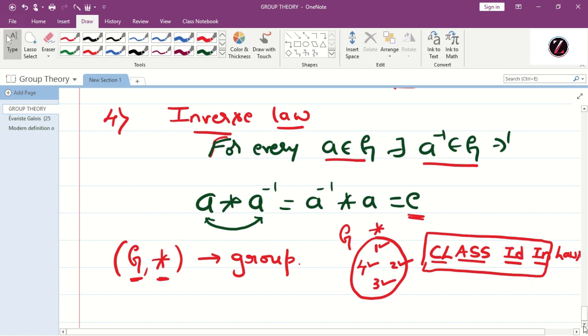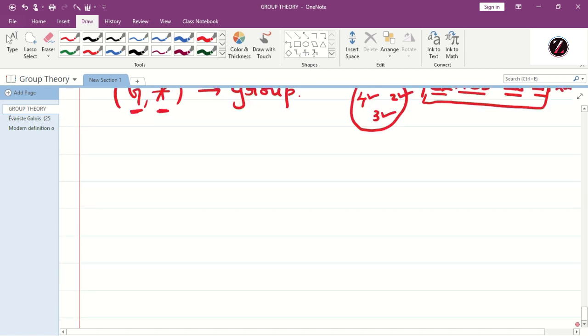Now let us consider a few examples of a group. The first and foremost important example is, let us take the set of all integers under the binary operation addition. Let us check whether it is a group or not. To check this, I should check the four laws one by one. First we shall consider closure law.